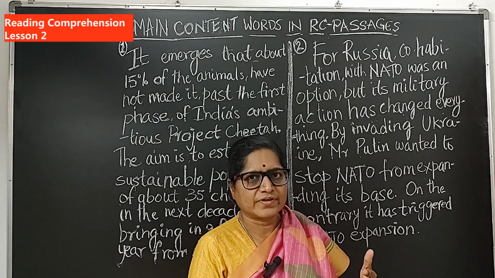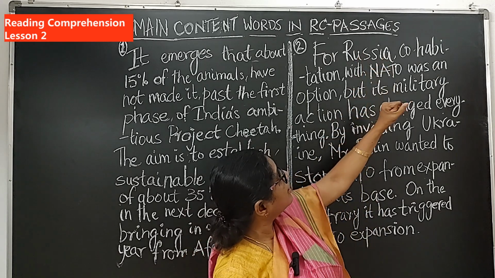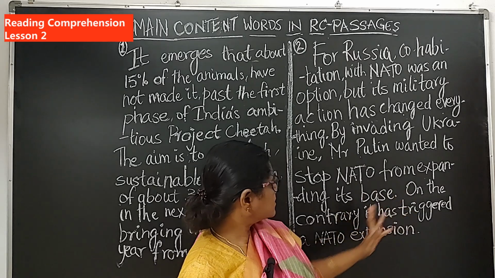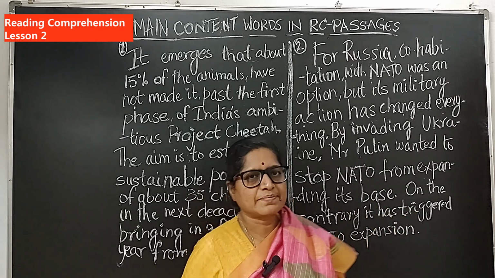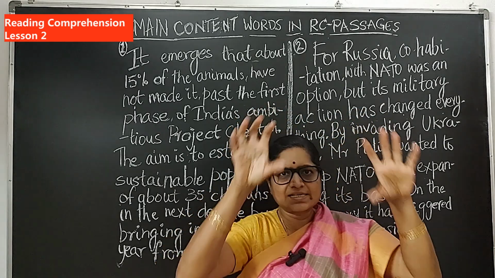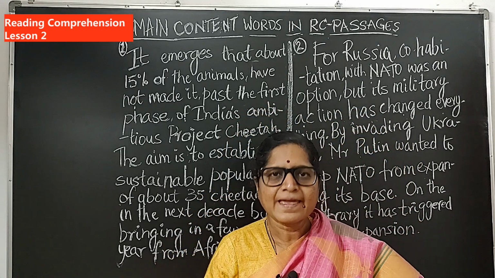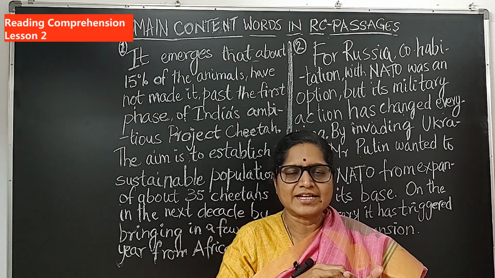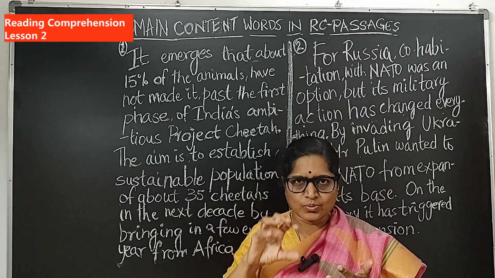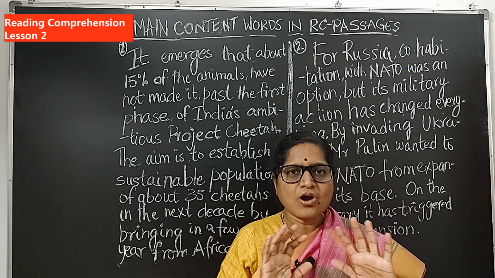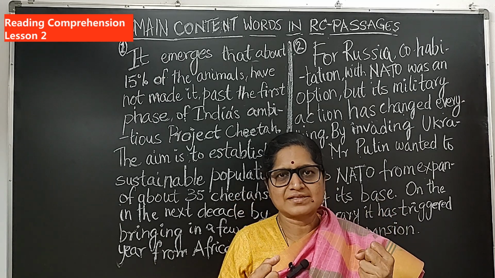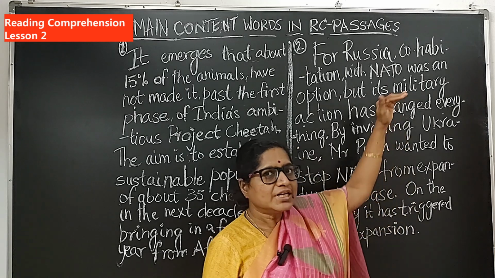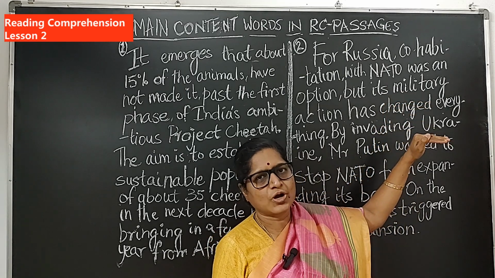Now, to get the gist of the passage, you just can't say Russia and military action, Putin, NATO and expanding, contrary, NATO expansion. If you randomly take some words and just read them, that doesn't help you in understanding the gist. You should be able to identify the main content words. And in some passages, it is not possible to get the gist of the passage by reading only a few words. It is necessary for you to go through all the important content words.